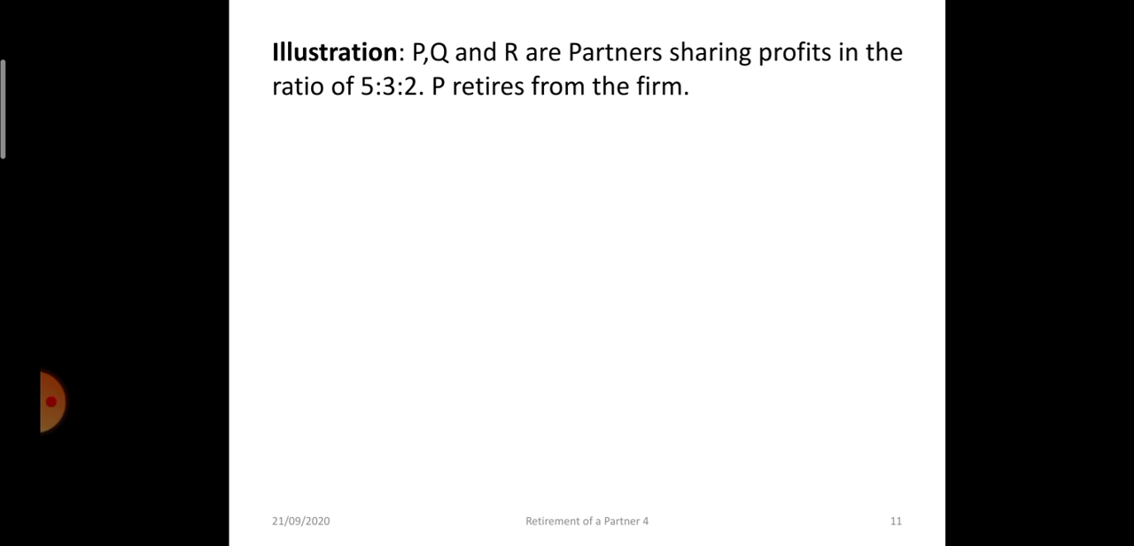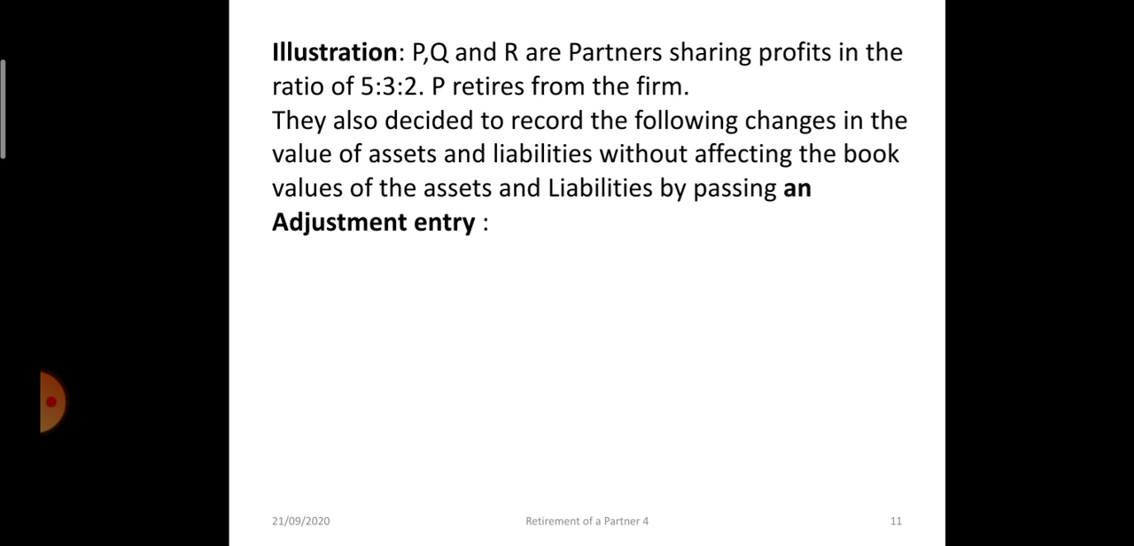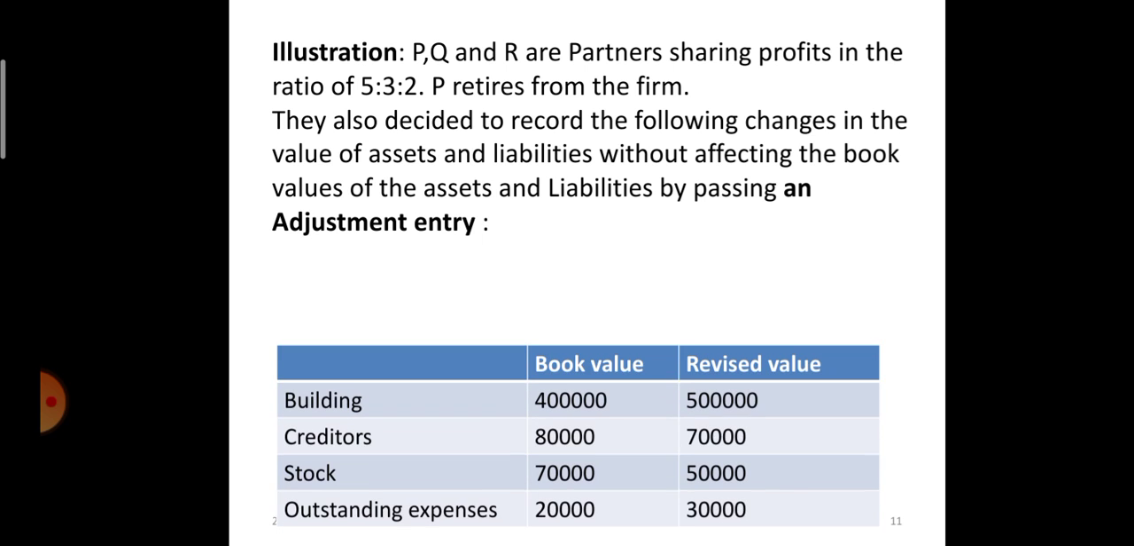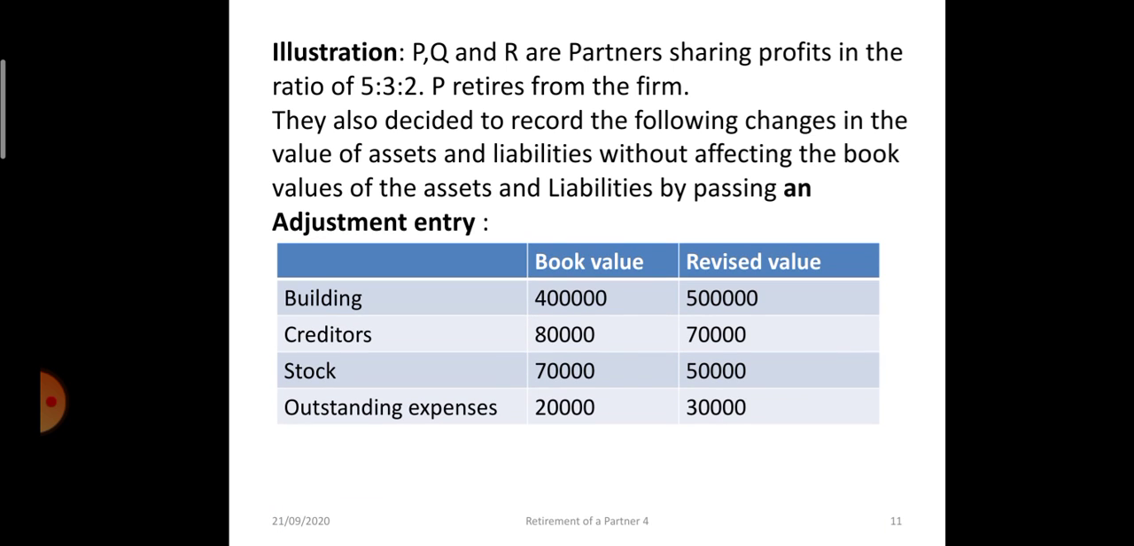Now let's take one question. P, Q, R are partners sharing profits and loss in the ratio of 5:3:2. P retires. No information is given. We have to pass an adjustment entry. So we assume that the remaining partners continue to share profits as earlier, that is 3:2. So they are gaining also in the ratio of 3:2 only. Okay. See the adjustment entry we have to pass based on the information given here in the box.